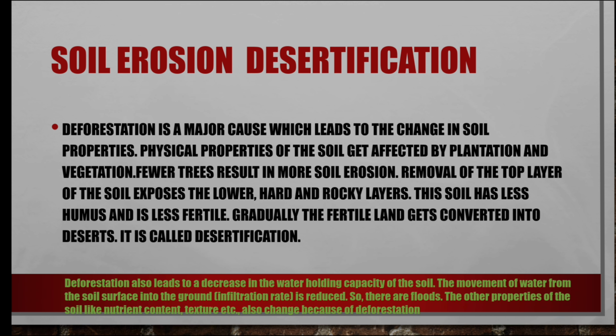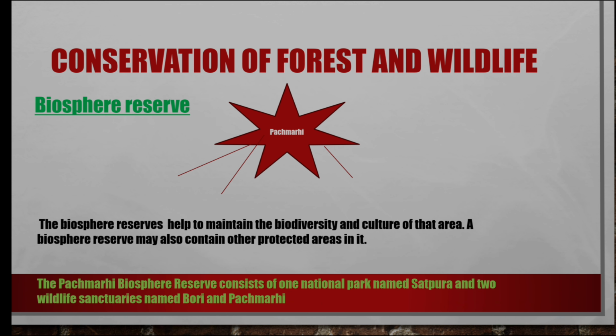Next we saw the Biosphere Reserve. What is a Biosphere Reserve? That place is reserved by the government, which has set up a lot of rules, laws and policies. If some people go against this law, they should be well punished. A Biosphere Reserve is a protected area, and it's a very, very large area compared to sanctuaries and national parks. Here we take the example of Panchmahi Biosphere Reserve.